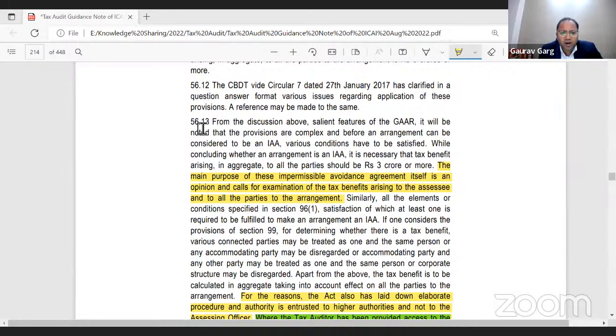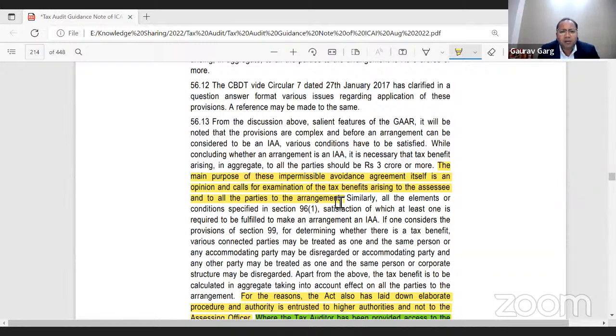So 56.13, we have already gone through. It says, from the discussion above of the salient features of the GAR, it will be noted that the provisions are complex, and before an arrangement can be considered to be an impermissible avoidance arrangement, various conditions have to be satisfied. While concluding whether an arrangement is an impermissible avoidance arrangement, it is necessary that the tax benefit arising in aggregate to all the parties should be rupees 3 crores or more. The main purpose of this impermissible avoidance arrangement itself is an opinion and calls for examination of the tax benefits arising to the assessee and to all the parties to the arrangement.